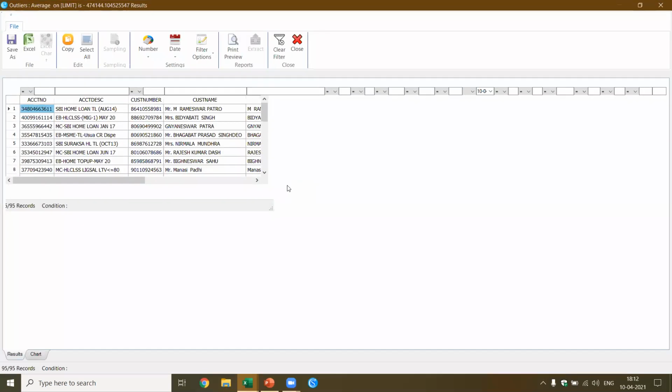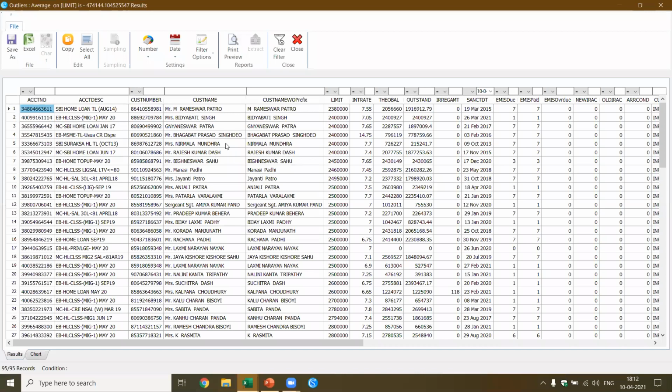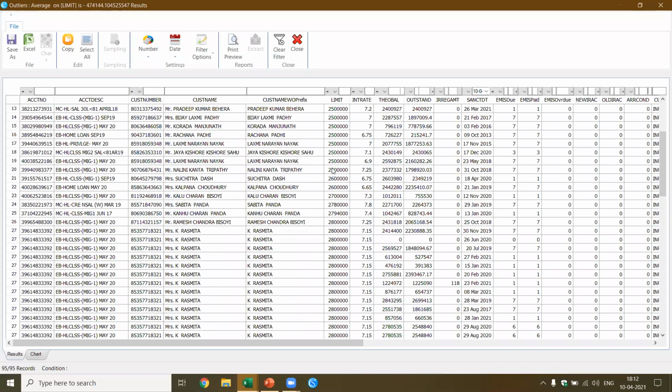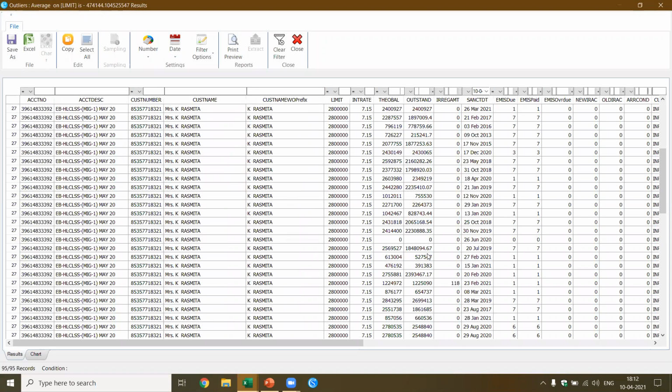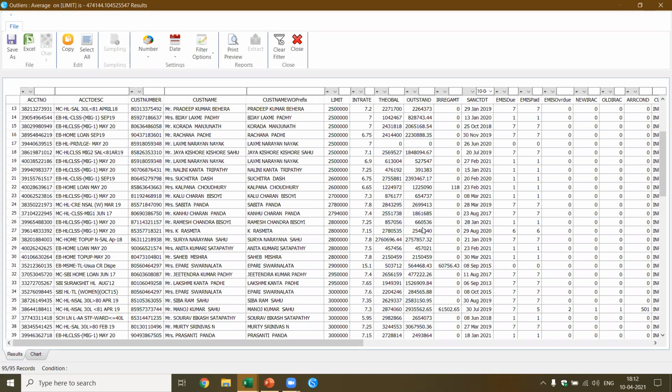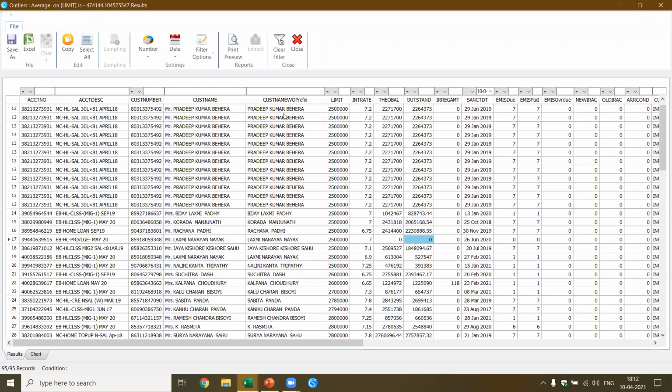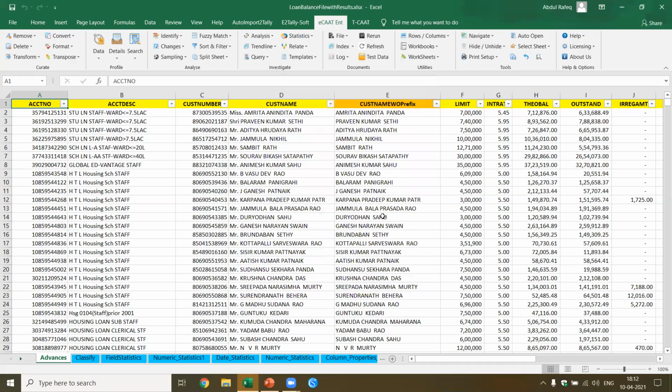See, there are totally 95 accounts. It gives me what the accounts are, and you can see the sanction date and the outstanding, and these are the accounts which are more than 5 times the average. We are also getting 0 amount. We have to check why this is coming. Okay, let's go ahead, close it and move further.